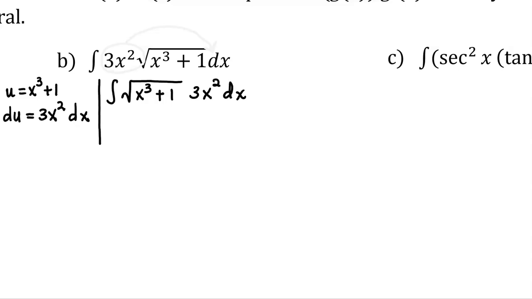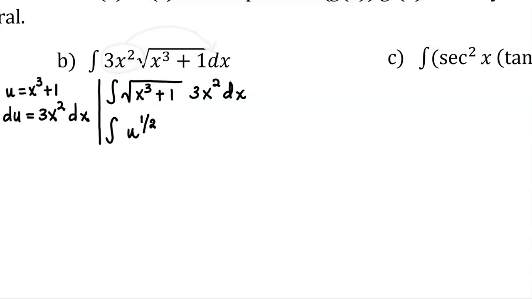That step's not necessary, but I think first time looking at substitution, it's helpful to see. So now let's start rewriting this. Well, we had let this x cubed plus 1 be our u. So now instead of the square root of x cubed plus 1, we have the square root of u, which when we're integrating is more convenient to write as u to the 1/2. So this u to the 1/2 takes care of all of that. That's all been substituted in for.